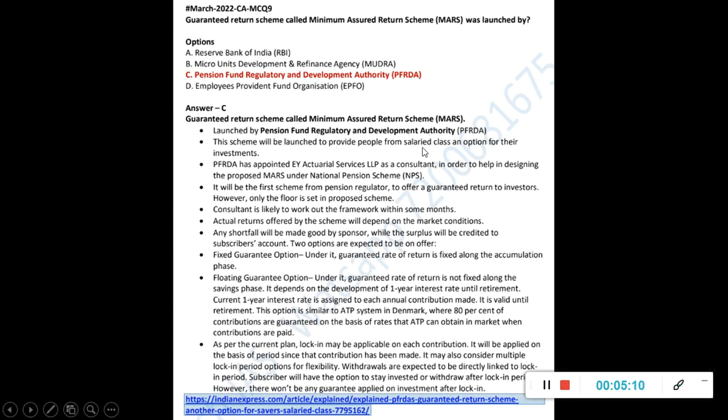Okay, all these regulating agencies are also important because the functions they do are very important in our country. Okay, so you have to know. So here some more detailing are there about that particular scheme, like fixed guarantee option, floating guarantee option, and all. So for your mains, maybe this will become important. Prelims, if they want to trouble you, they can ask that also. Okay, a scheme's internal features and factors, everything they can ask. So you can read this.